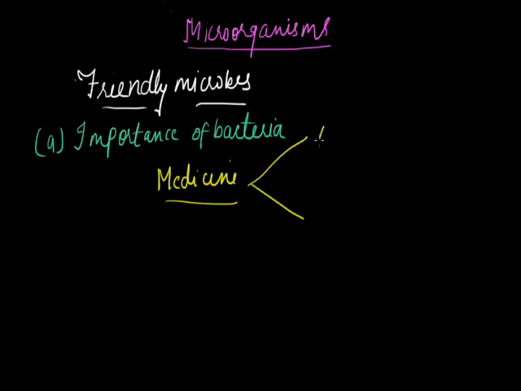First, in antibiotics and another in vaccines. Many well-known antibiotics such as streptomycin, aureomycin, chloromycin are obtained from bacteria. Bacteria are also used in the preparation of serum and vaccines.